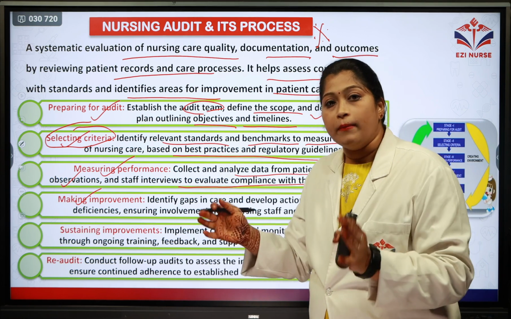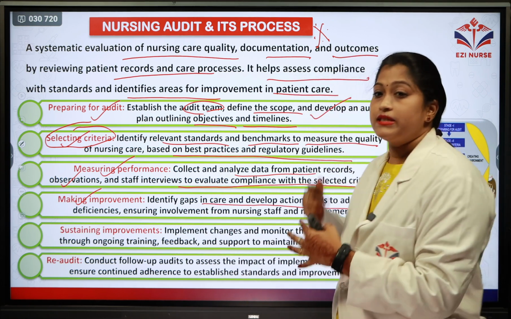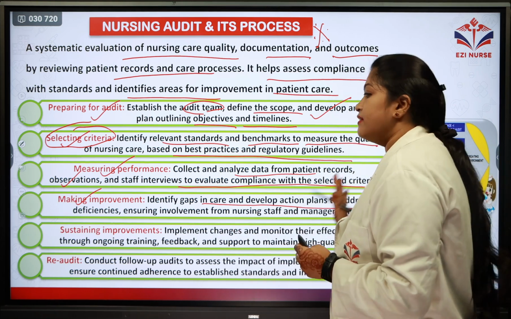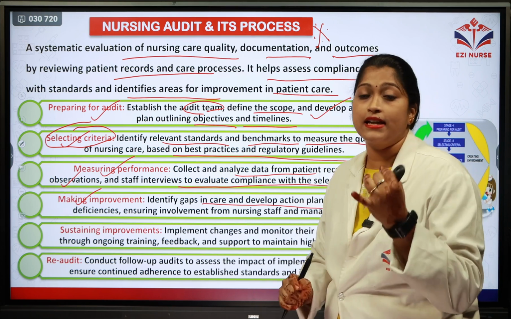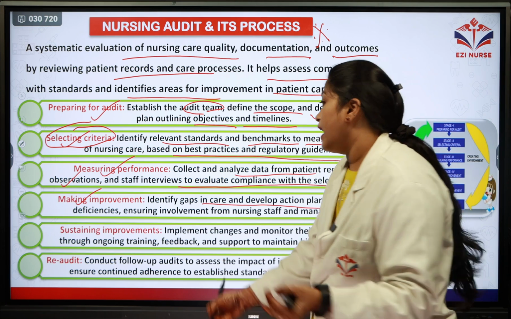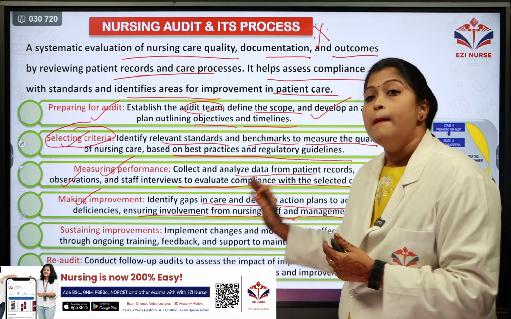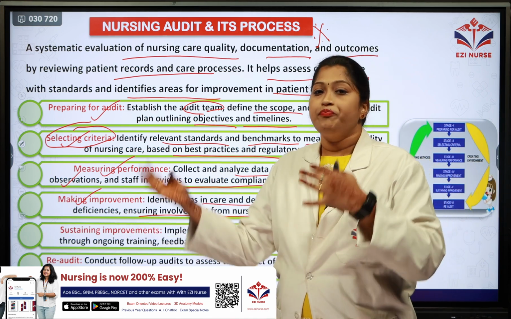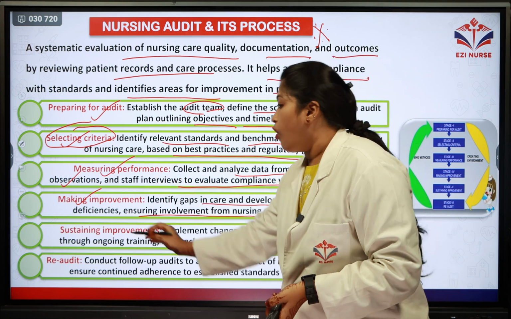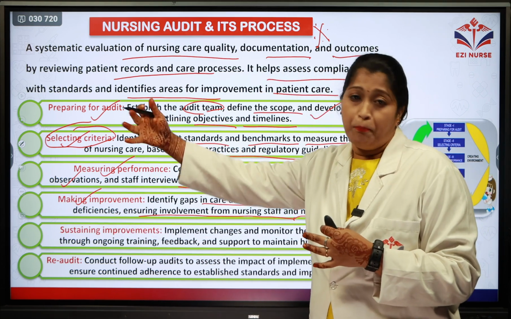If it's not maintained, what are the gaps in the care, and develop the action plans. They are also giving the resolution for those gaps, and they are addressing the deficiencies. As I told you, what is the deficiency in giving quality care? Ensuring involvement from the nursing staff and also the management. So they are involving the nursing staff and the management people in order to identify the deficiencies and try to improve it.